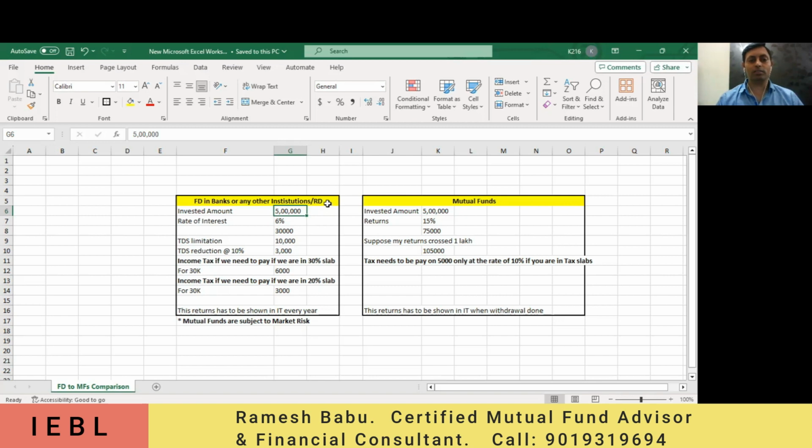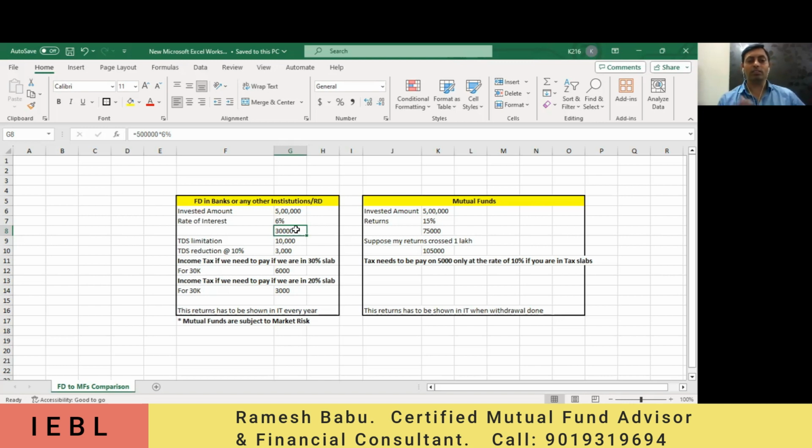Maybe with RDs we won't get this much return in the initial stages, so it's better we take the FD only as an example. Suppose I invested 5 lakhs, and the current rate of interest, majority of the banks are giving 6%, right? That is only what I'm taking as an example, as the general interest. I'm not taking any compounding here. If compounding is taken, the interest can increase a little bit. Maybe instead of 30,000, it can go to 31 or 32 thousand. It's just a 500 to 1,000 rupees variation, not more than that.